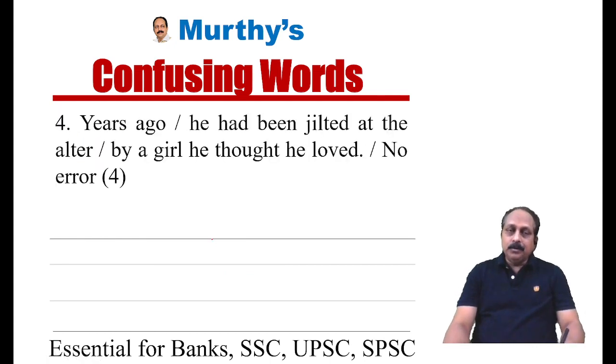Sentence number 4. Years ago, he had been jilted at the altar by a girl he thought he loved. Years ago, he had been jilted, means shocked or surprised all of a sudden, at the altar. Altar, you all know the word alternative. Alter means change. But here we are not talking about that. We are talking about the platform, ALTAR. In a church or a religious place, there's a raised platform where something is offered to God. We use the word altar.